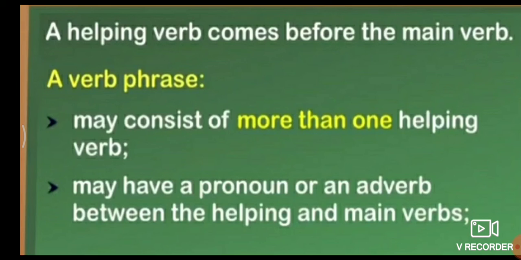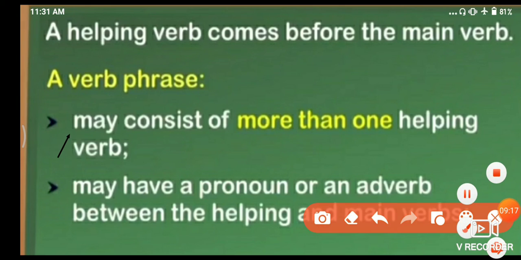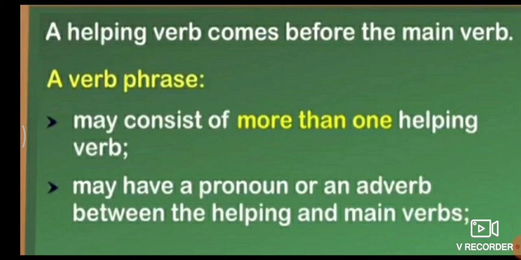Verb phrases may consist of more than one helping verb. It doesn't mean that only one helping verb is used in a sentence. It can be more than one.